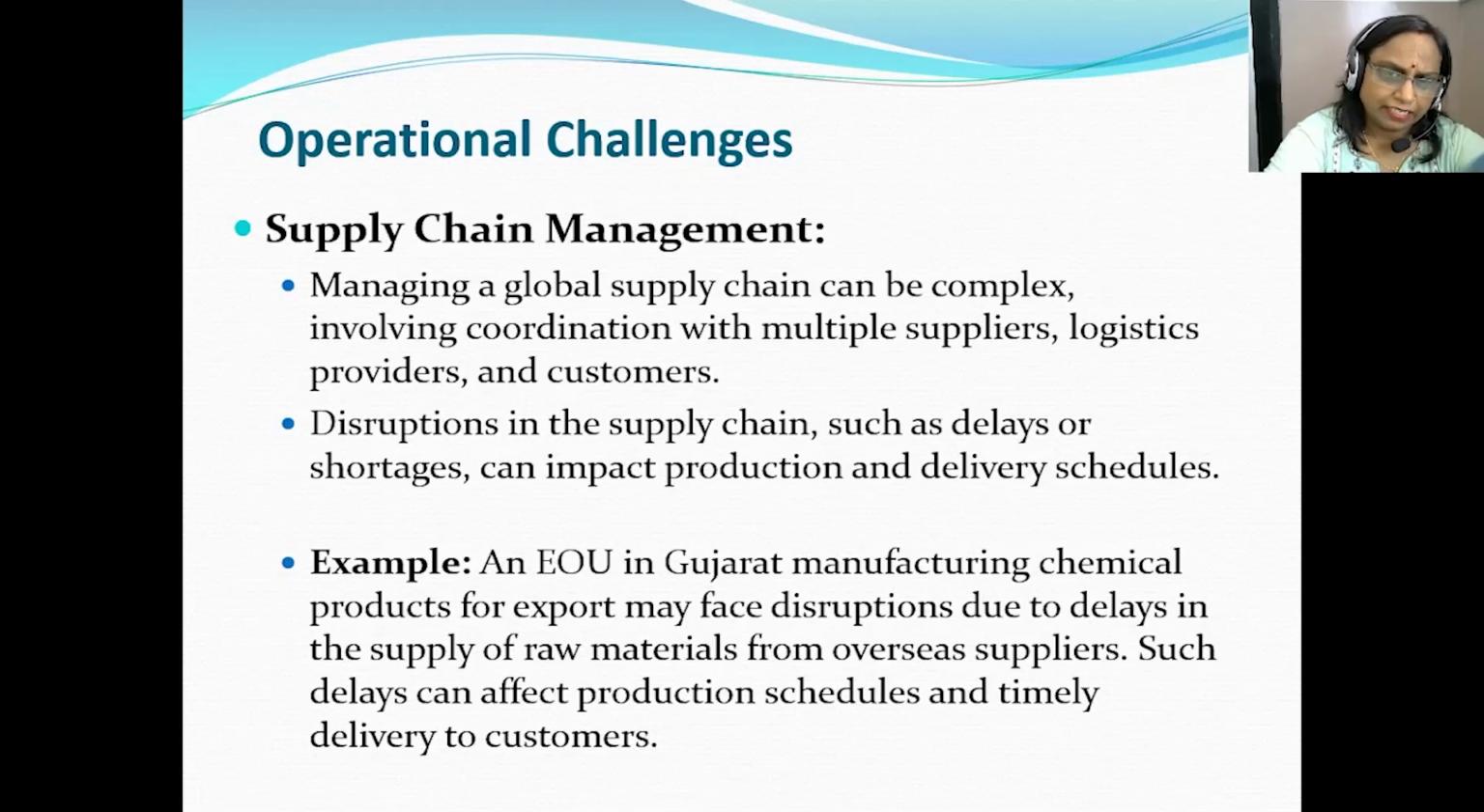Here, an example is an EOU in Gujarat manufacturing chemical products for export, which might face disruptions due to delays in the supply of raw materials from overseas suppliers. Such delays can affect production schedules and timely deliveries to the customers, which again can impact the efficiency of the EOUs.